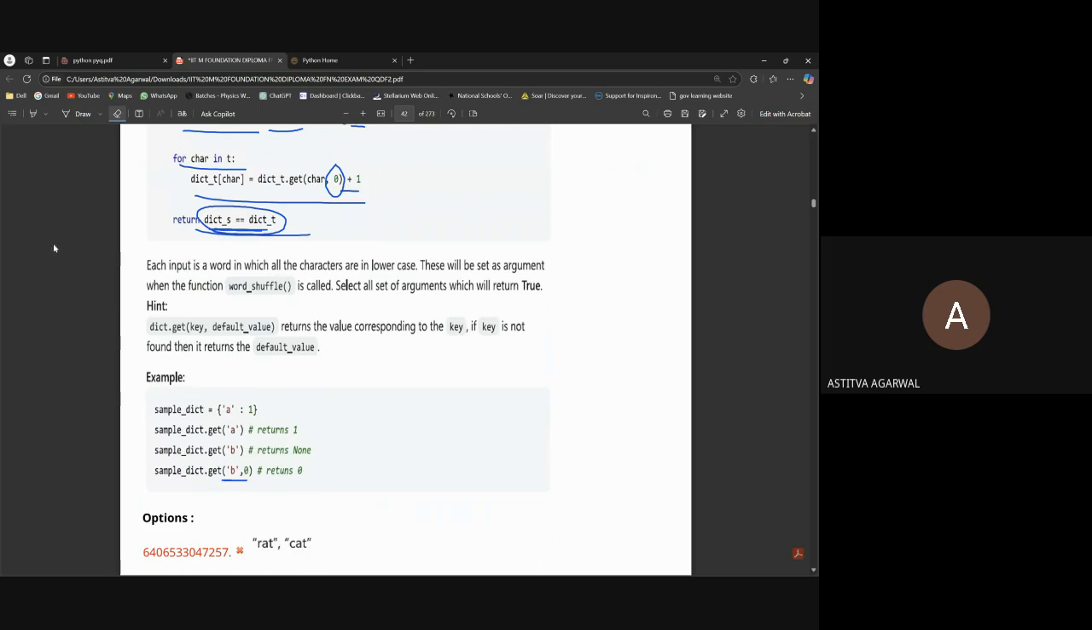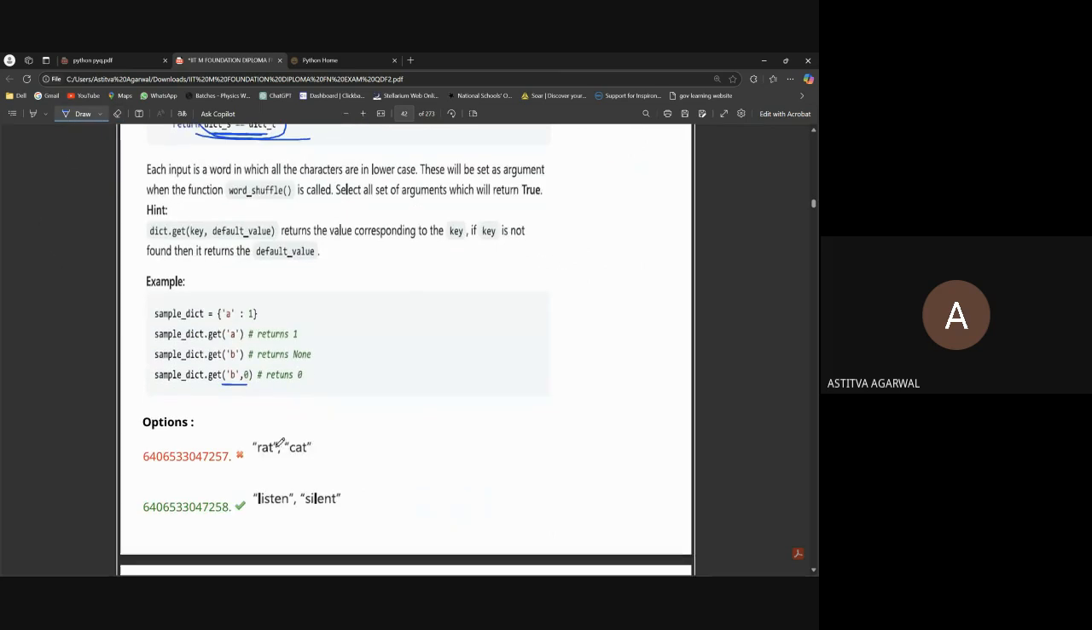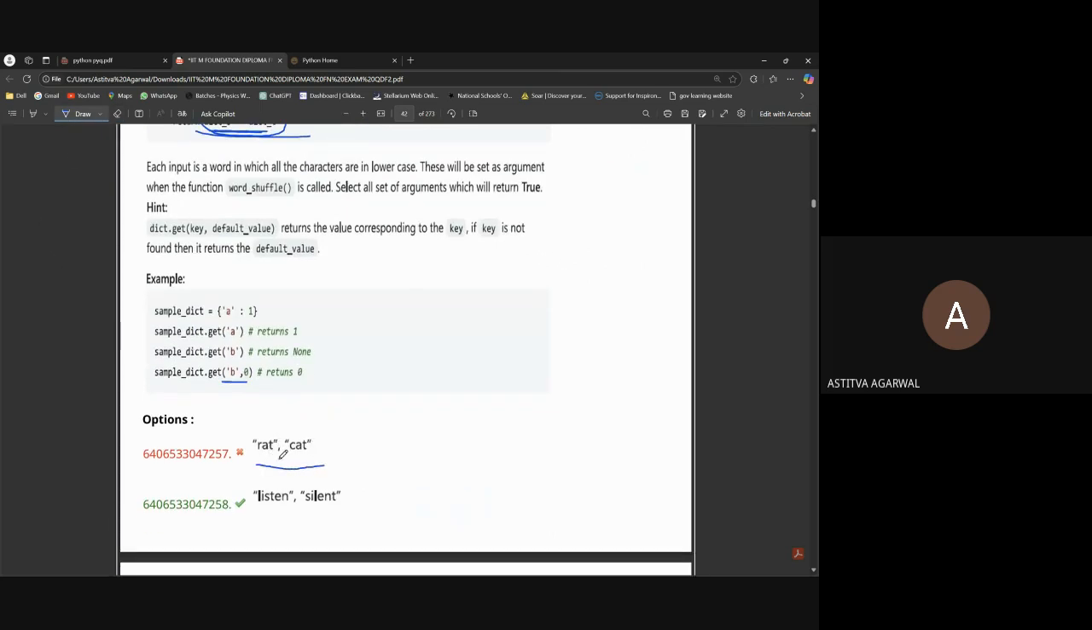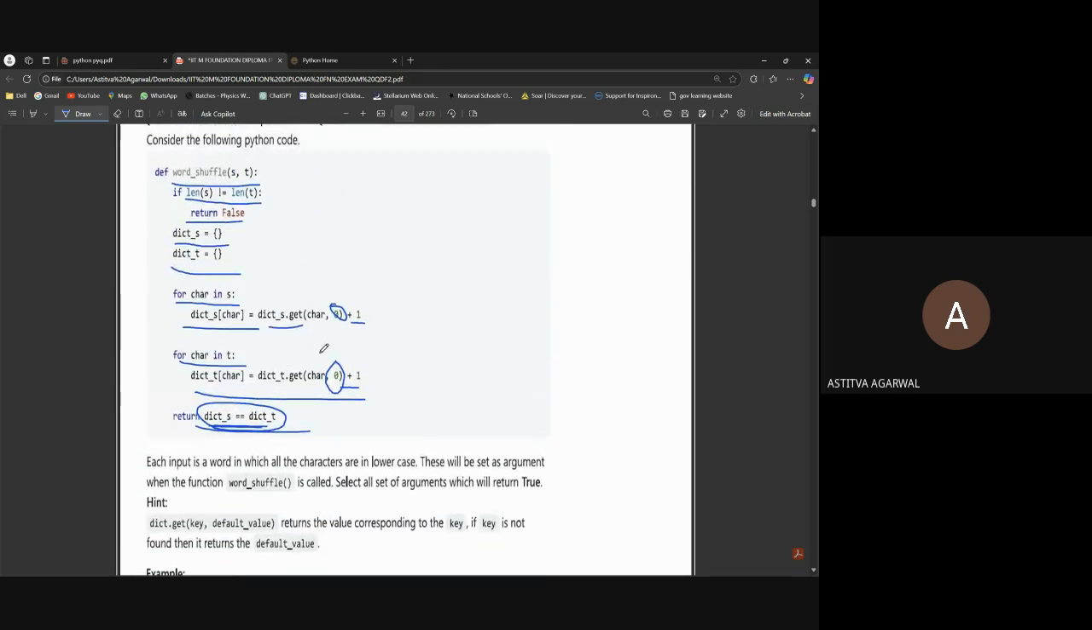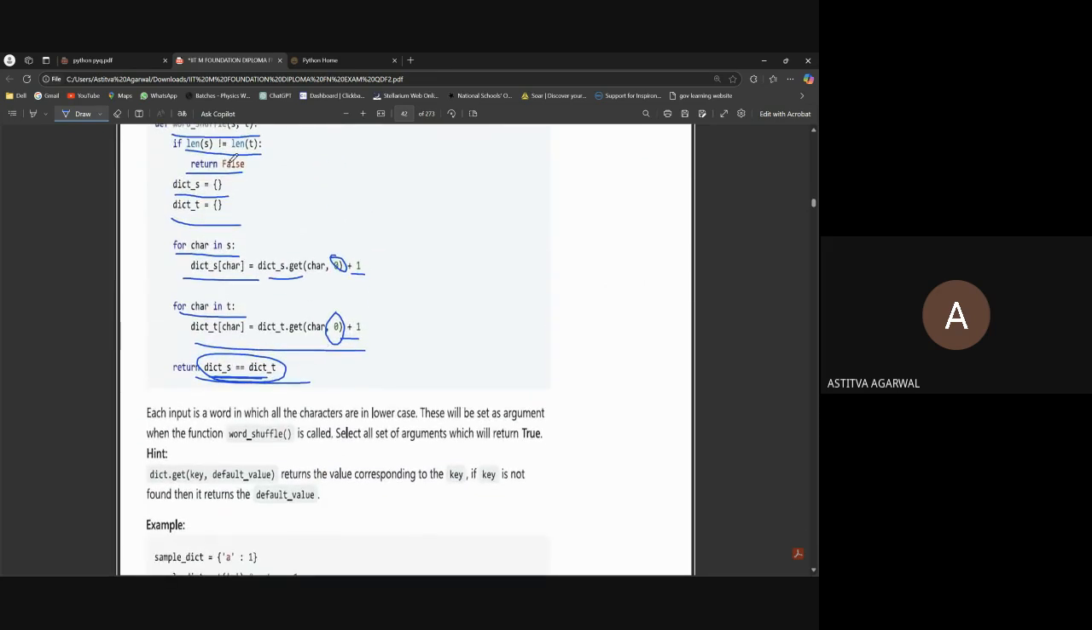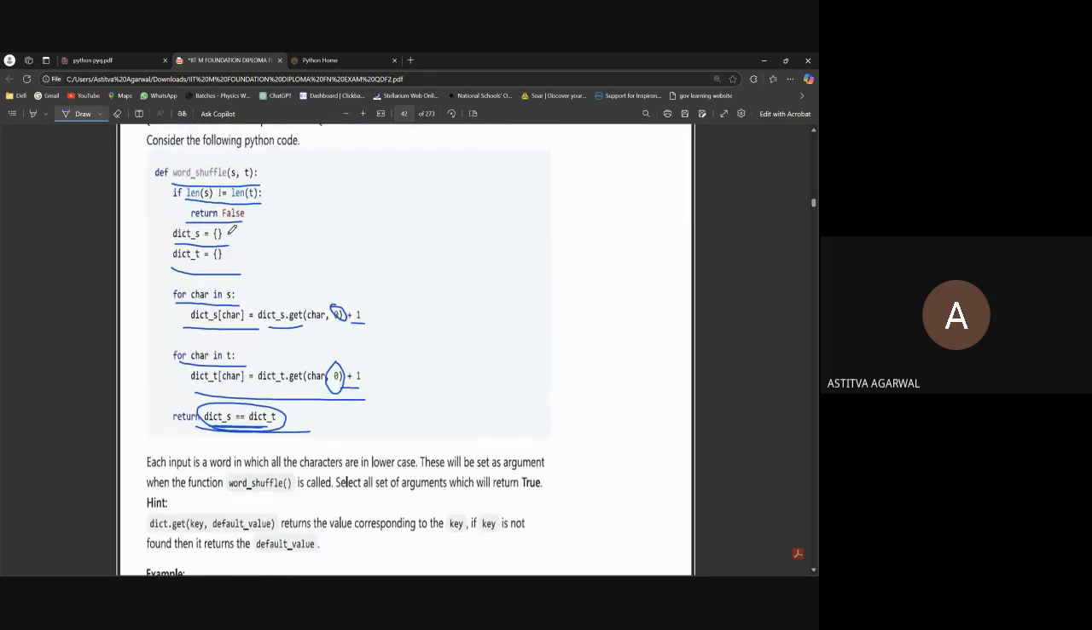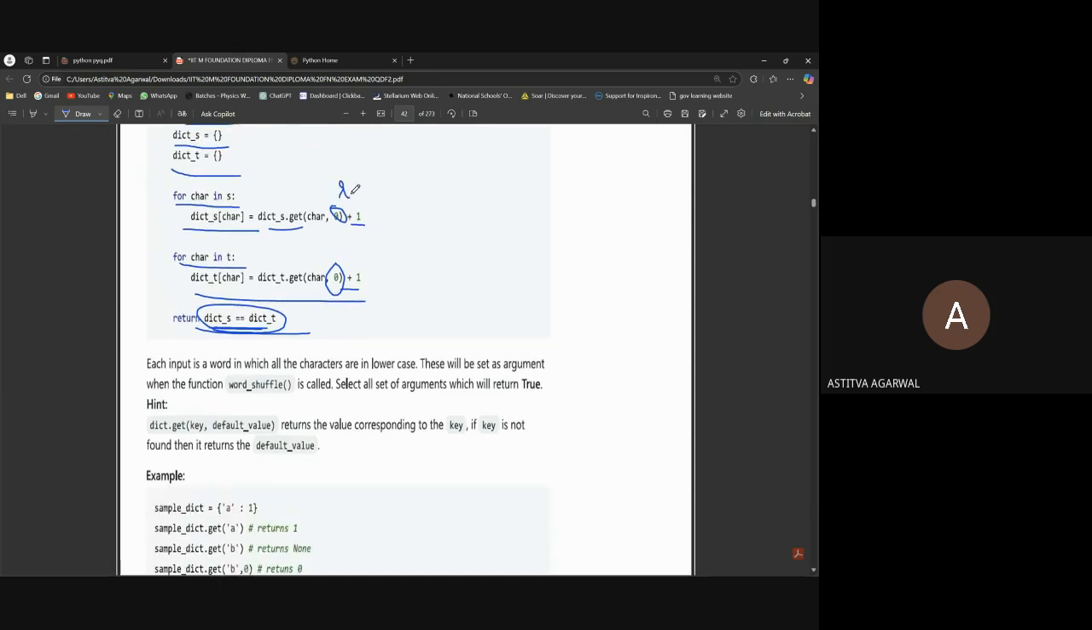Now we have to check one by one by these options. So rat and cat. Okay, cat and red. Now we have to check if the length is the same. Yes, the length is the same, so it won't return false. Now we will make two dictionaries, for character in s. So we have rat.